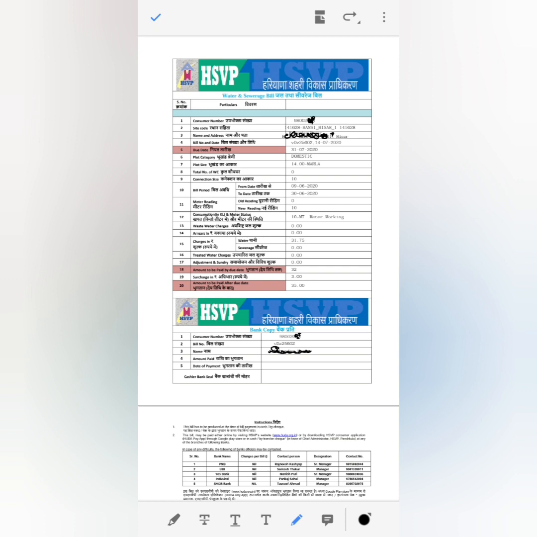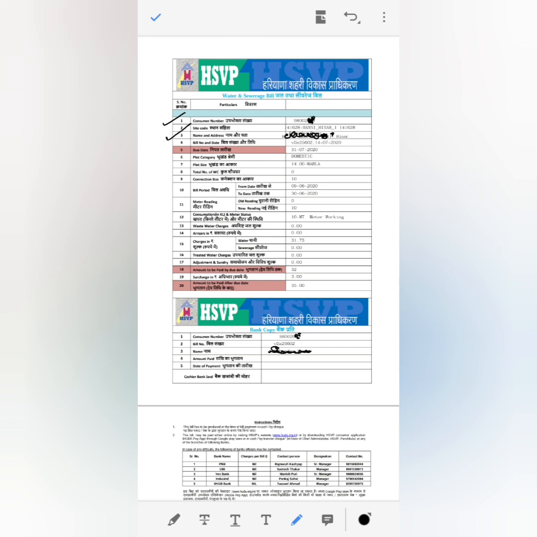Another thing that we are going to study today is this water bill. This water bill is generated by HSVP, Haryana Shahri Vikas Pradhikaran. This is the authority that is responsible for the supply of clean water to your houses. So we are going to start by looking at the consumer name. Every consumer has been allotted a unique ID, a number. So whenever we enter this number, all the details of that particular consumer will be displayed.